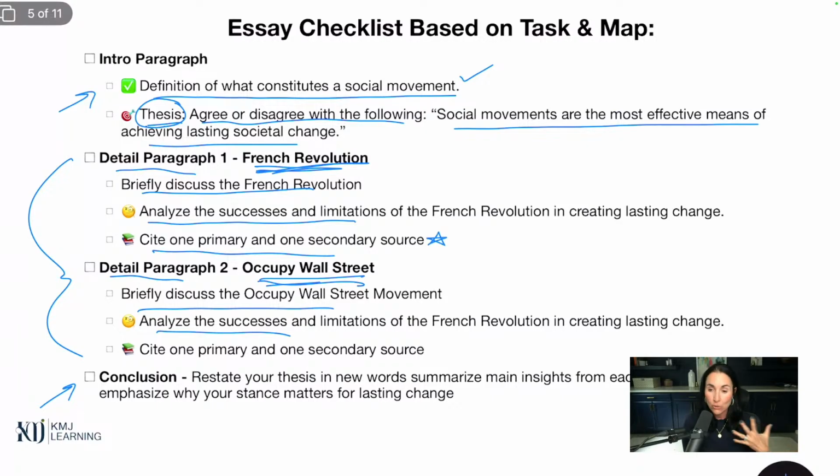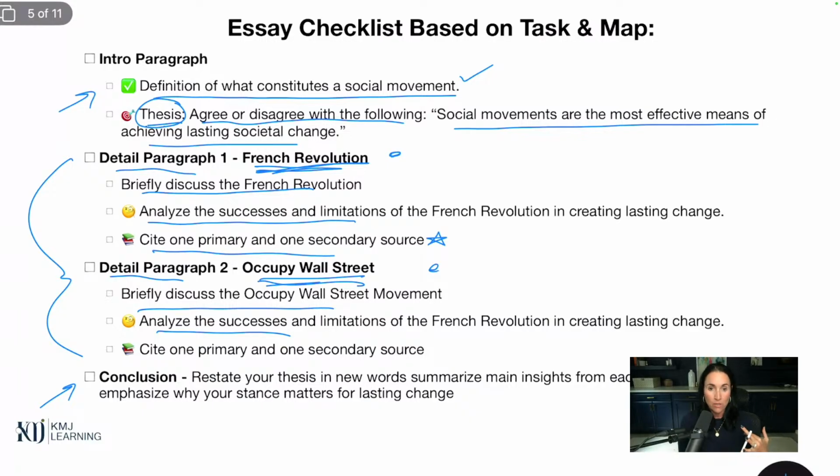Where the majority of your grade comes from on an essay, especially on a standardized test, if you're ever submitting an essay, or if you're writing for your state test, or if you're taking the essay portion of the SAT or ACT, which is optional, but if you're taking it, you want it to really have beefed up details paragraphs. This is where the specifics come in.